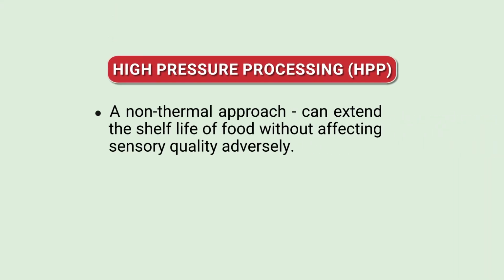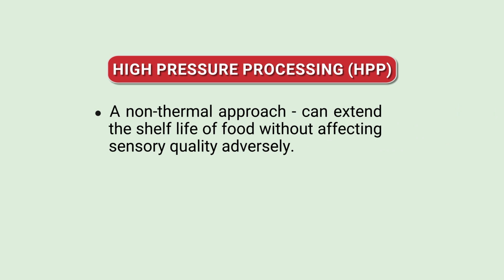So, as I mentioned, alternatives to conventional processing are called novel processing technologies. And what are those technologies? Which we have already seen. Now, taking the first of these novel processing technologies, we come to high pressure processing.